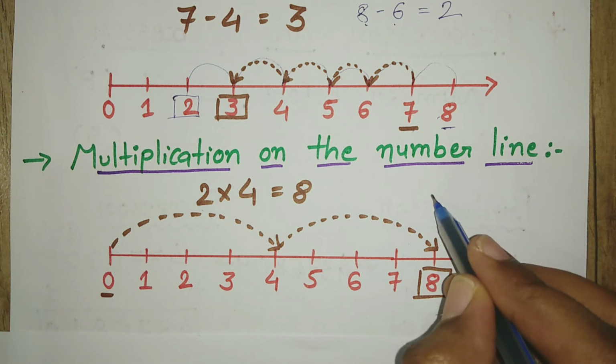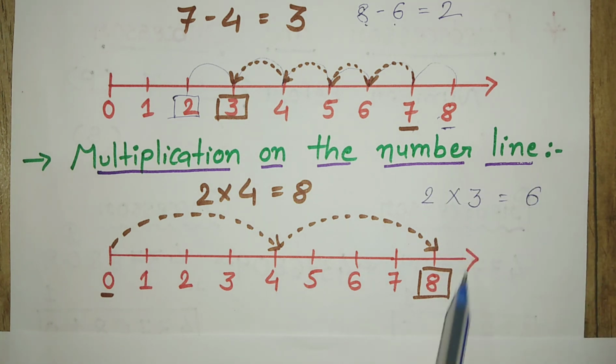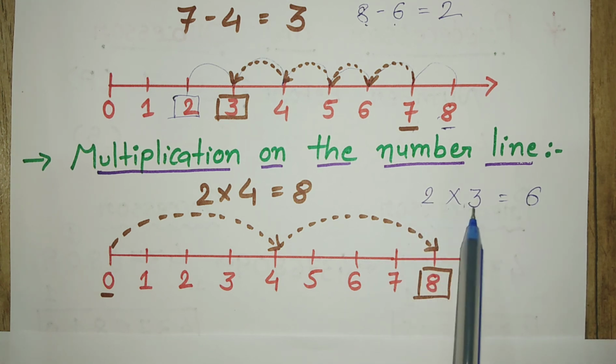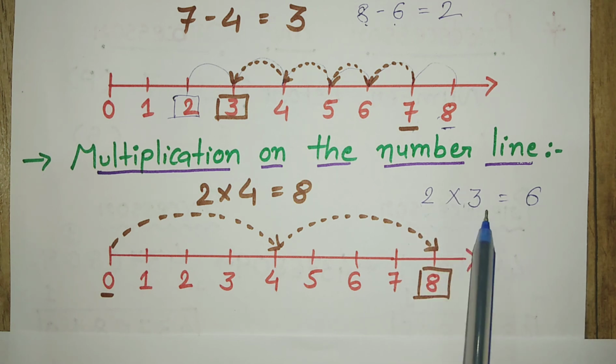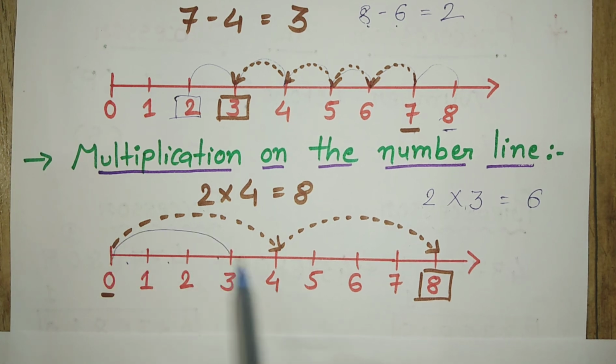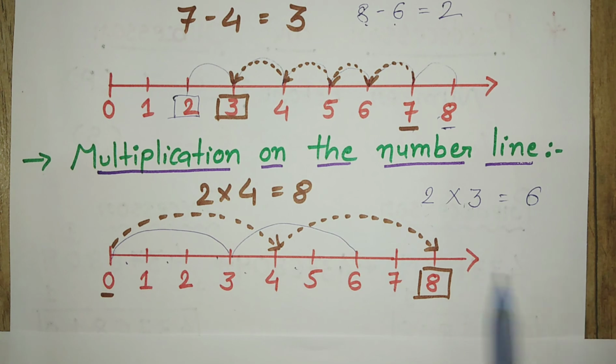Another example is 2 multiplied by 3 is equal to 6. It means 2 times 3. We have to take 2 jumps, each of 3 steps. 1, 2, 3, first time. 1, 2, 3, second time. 2 jumps completed. So my answer is, 2 3s are 6.